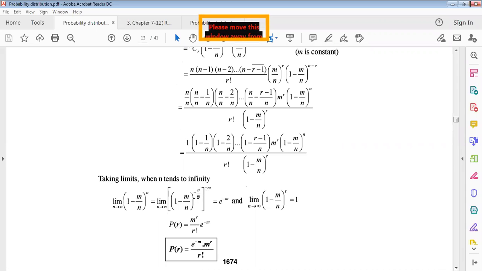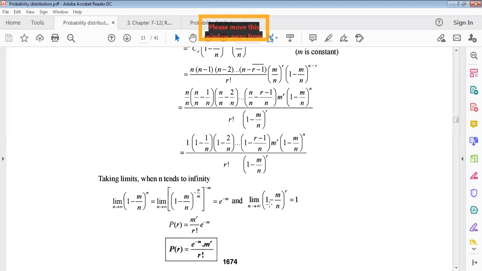Minus m can be cancelled, so we are back to our first term. This is the standard limit, and this can be written as e to the power minus m. This is the standard limit definition of the exponential e to the power minus m.